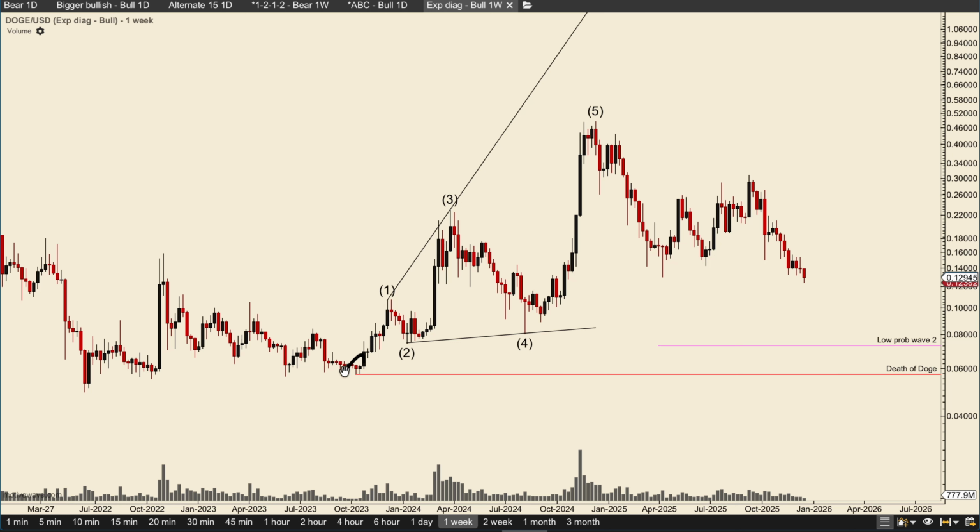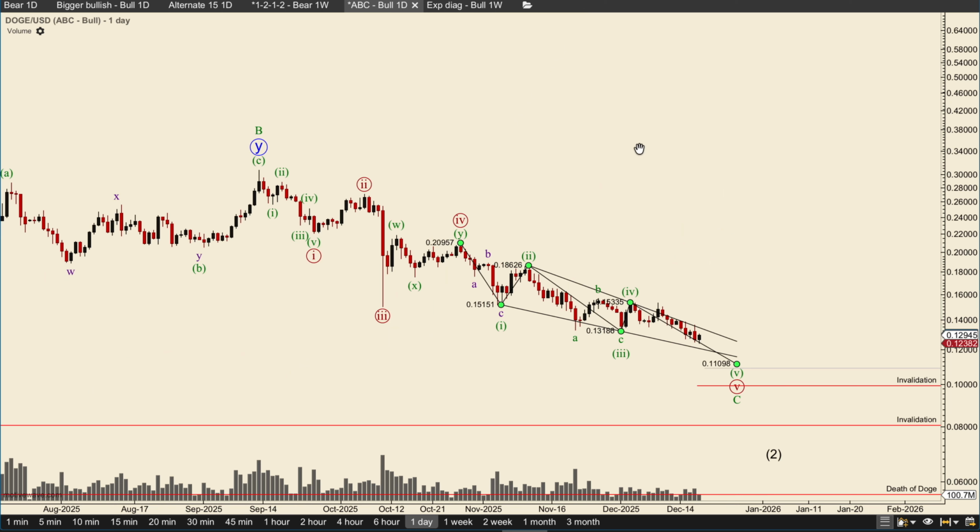So if we take out this, then this scenario, which in itself is incredibly improbable, because an expanding diagonal, as a leading expanding diagonal, has to be the lowest probability structure in all of Elliott Wave, basically. But that is the lifeline that is keeping Doge from dying, basically. So that was pretty much it.